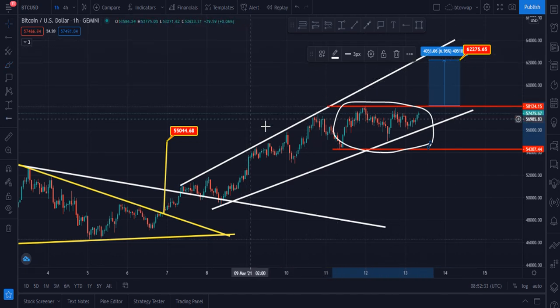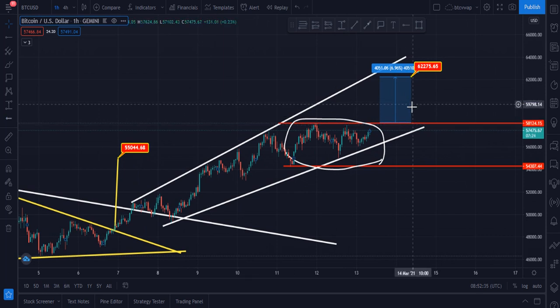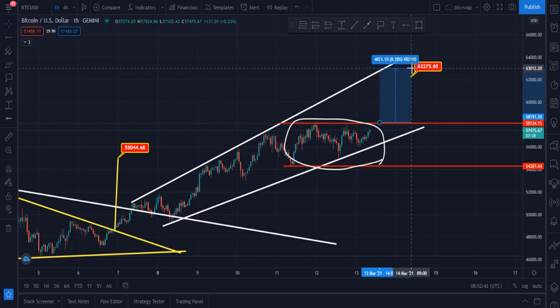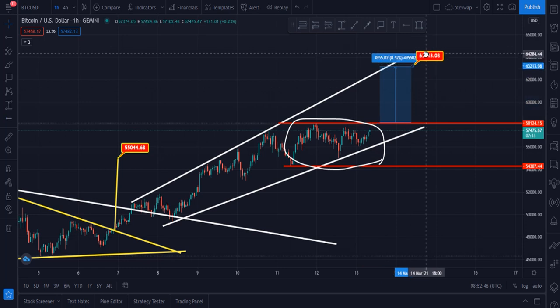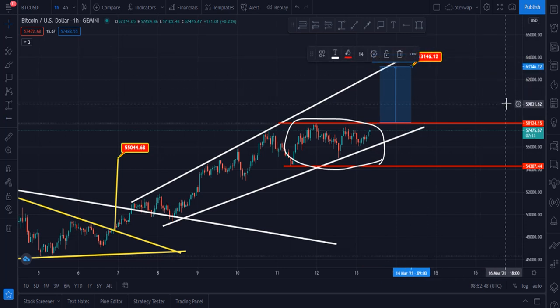and then definitely Bitcoin is going to hit this level. And let me please show you. This is our first target, and maybe price goes to touch this zone. This is our second target, $63,150.